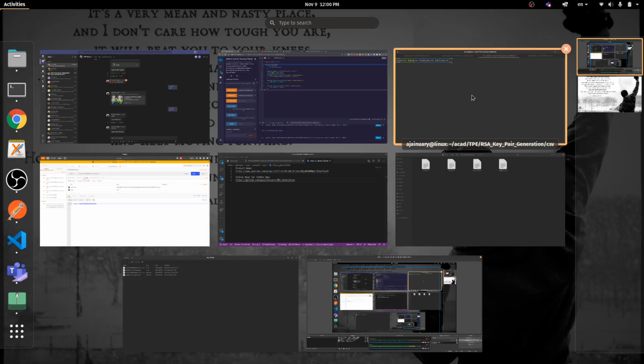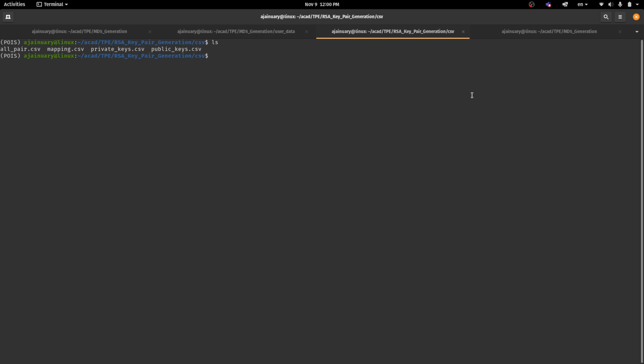So now we would be demonstrating how blockchain commitments work to prove that the trial was conducted securely and there was no tampering of data. In the first hackathon, we had produced these RSA key pairs, and these are the result of that. Now the all pair.csv contains private key, comma, secret keys, which is present with the CRO,